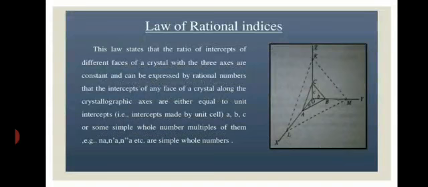If we look at the axes, then A, B and C are the intercepts of this face. According to the law of rational indices, for the plane ABC and the plane KLM, the ratio of the intercepts is equal or a simple whole number multiple.